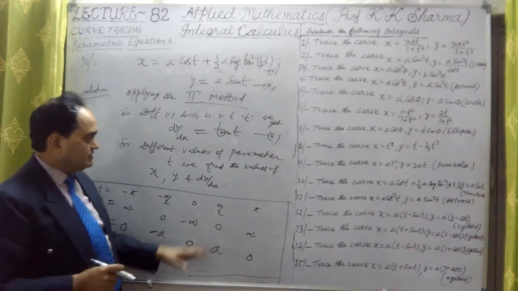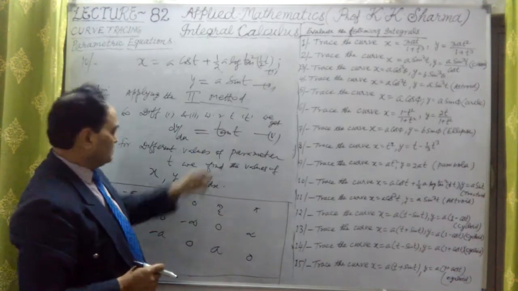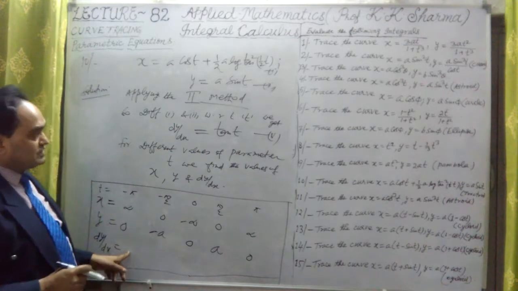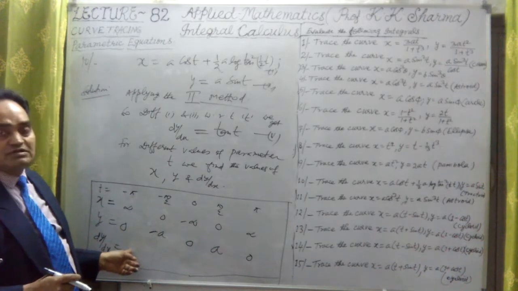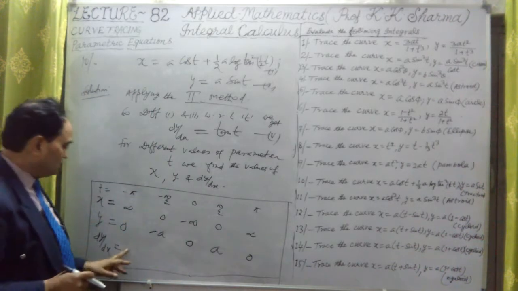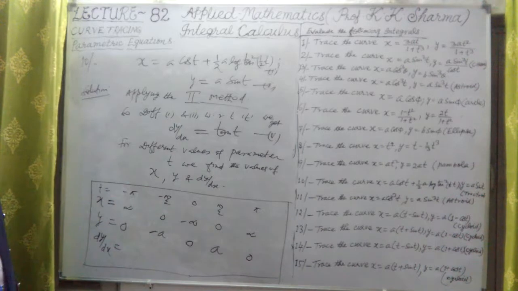Now dy by dx, as I told you. At minus pi, it is sin pi upon cos pi. Cos pi is minus 1, but sin pi is 0. So it is tan of minus pi, that means 0 here.